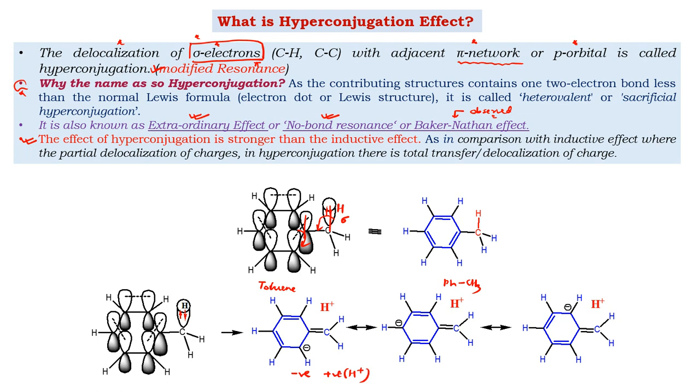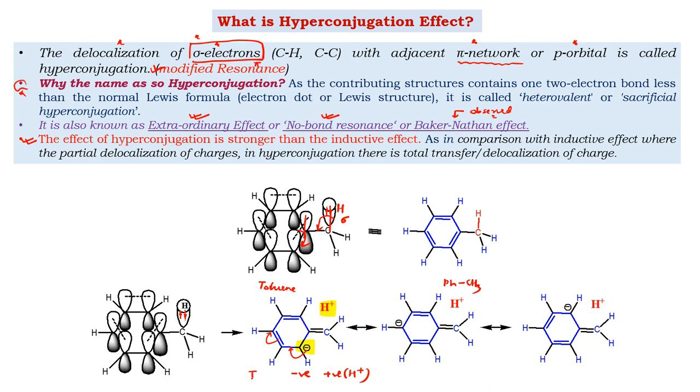So this is the delocalization of the sigma electrons of the CH bond, forming ions: the carbon gets the negative charge and the hydrogen gets the positive charge. In this way, we can show a resonance of this.